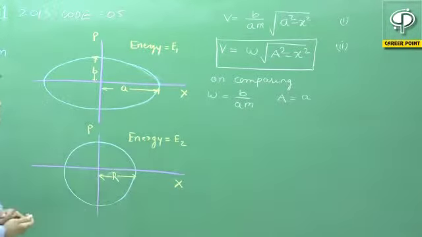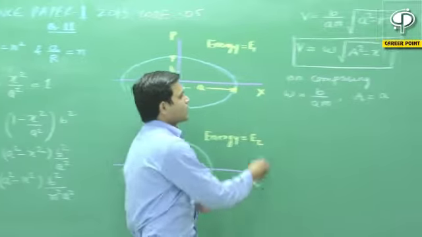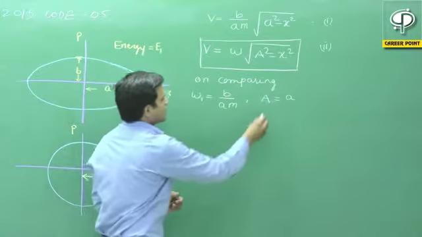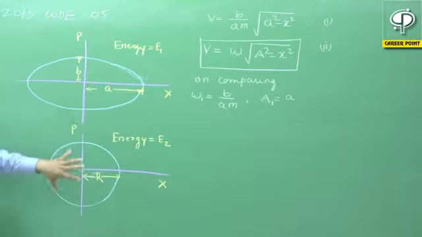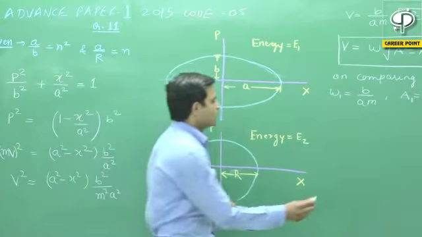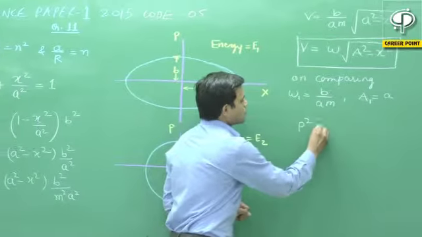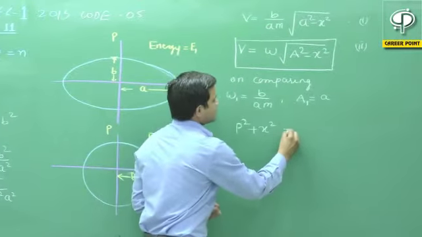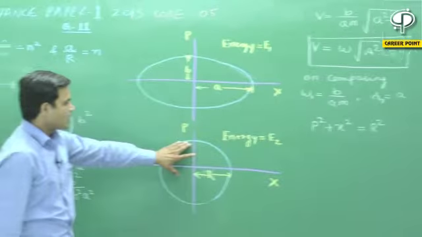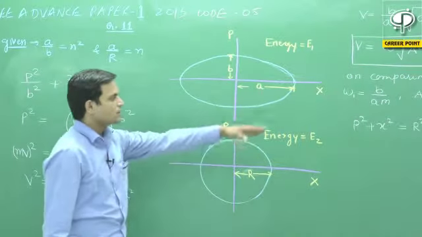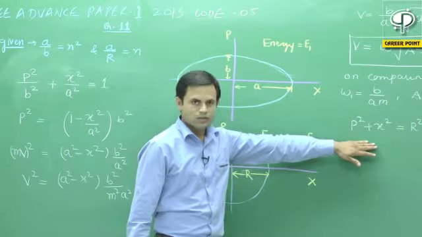Similarly, for the second oscillator, we would name it omega 2, and for the first oscillator we have omega 1 and A1. For the second oscillator, we go to this graph and here we will find that P square plus X square is equal to R square, because it is the equation of a circle.